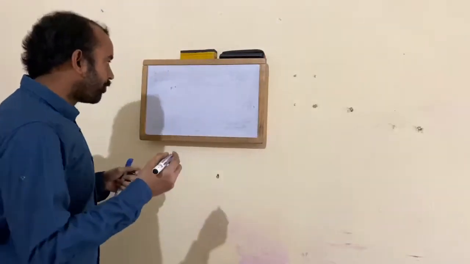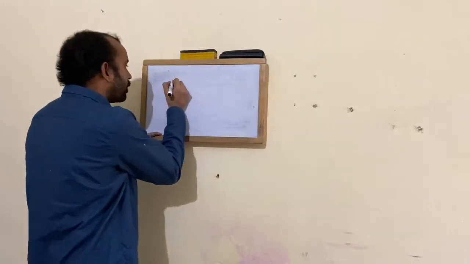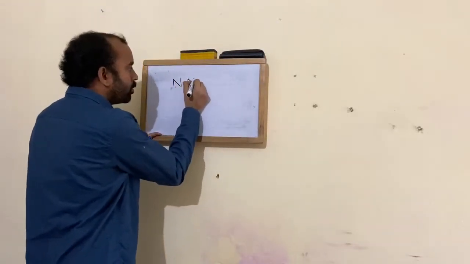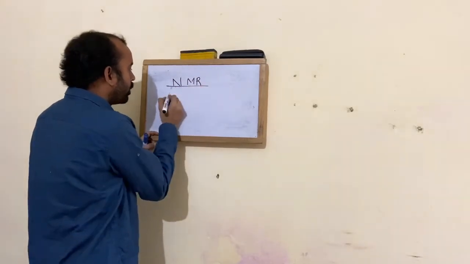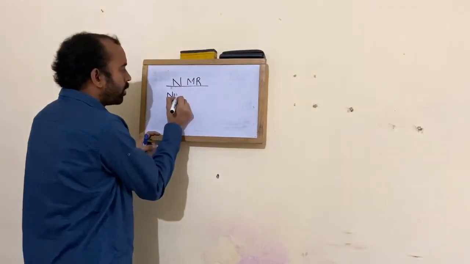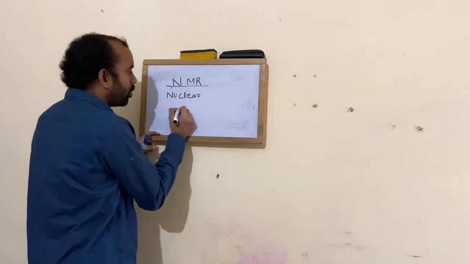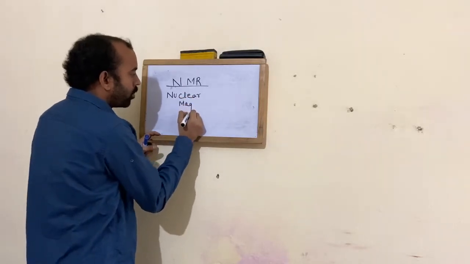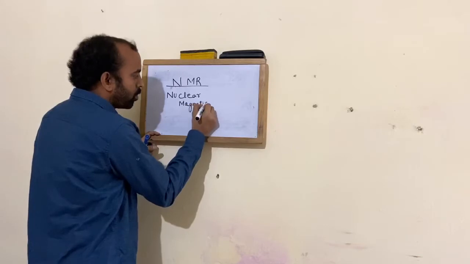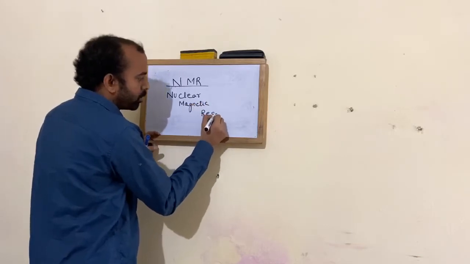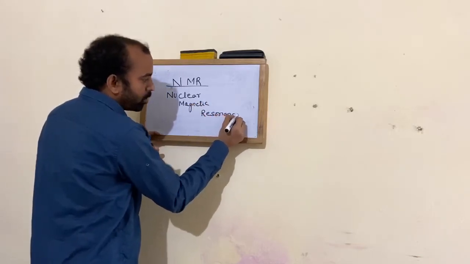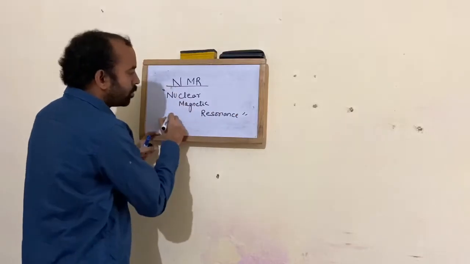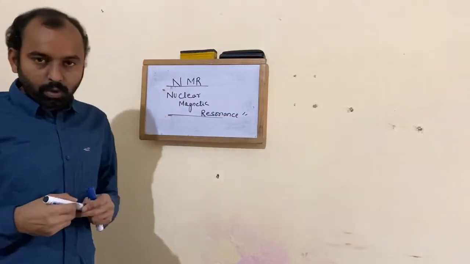So first thing is NMR. NMR stands for nuclear magnetic resonance. So what is nuclear magnetic resonance?